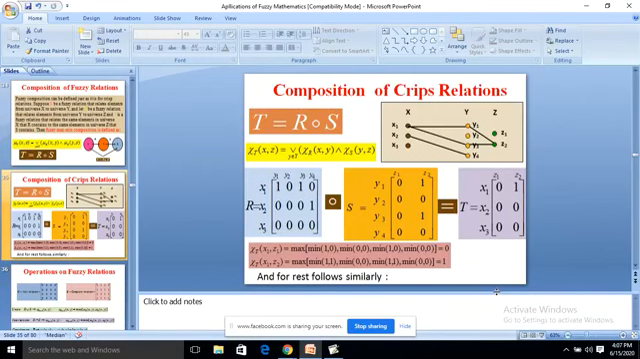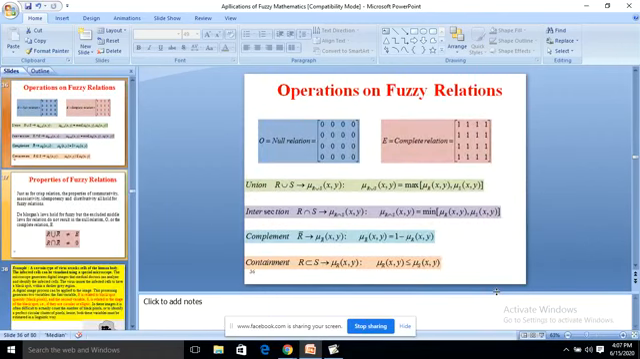T equal to or composition S. This is the way we usually make the crisp compositions in the operations on fuzzy relations. These are the operations we are using: 0 is called the null relation, E is the complete relation, union, intersection, complement and containment.